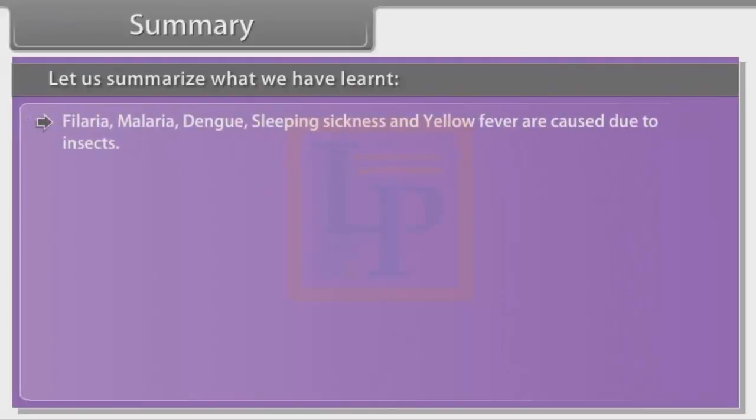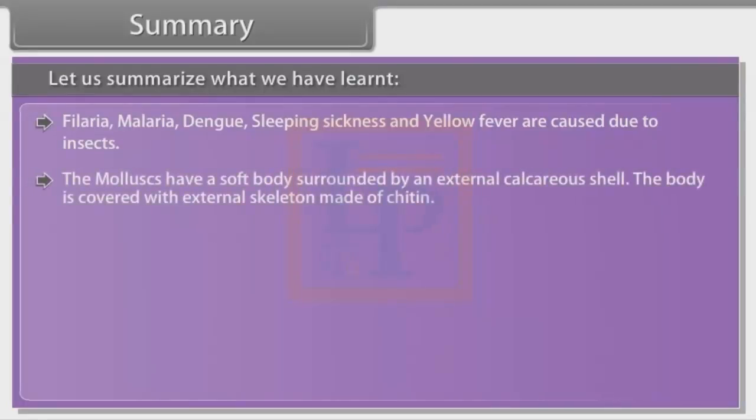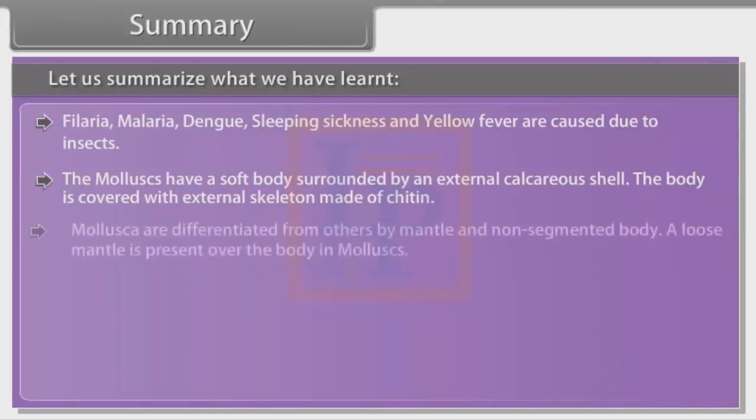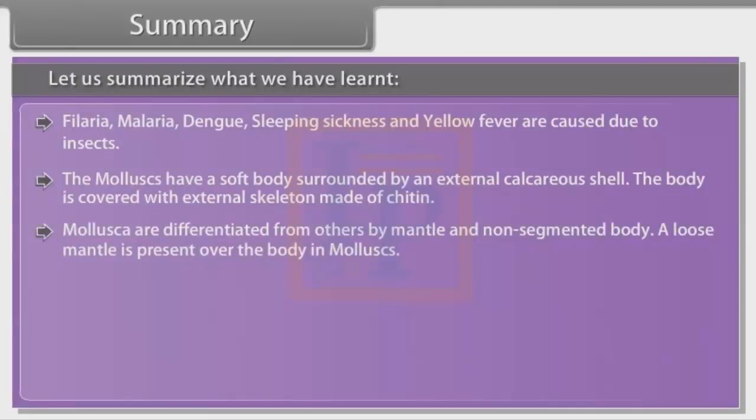Filaria, malaria, dengue, sleeping sickness and yellow fever are caused by insects. The mollusks have a soft body surrounded by an external calcareous shell. The body is covered with an external skeleton made of chitin. Mollusca are differentiated from others by mantle and non-segmented body. A loose mantle is present over the body in mollusks.